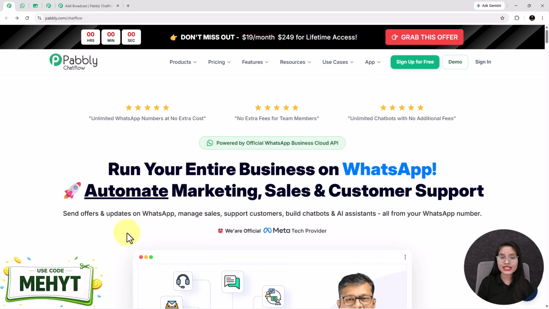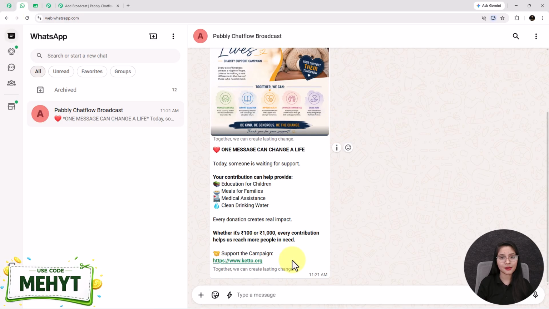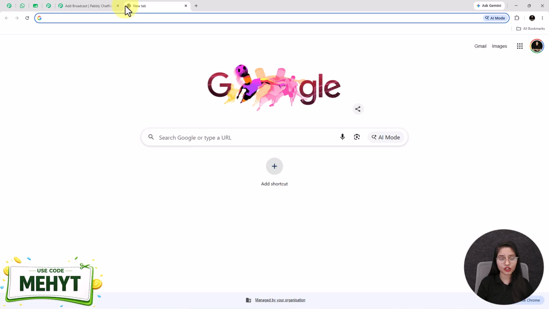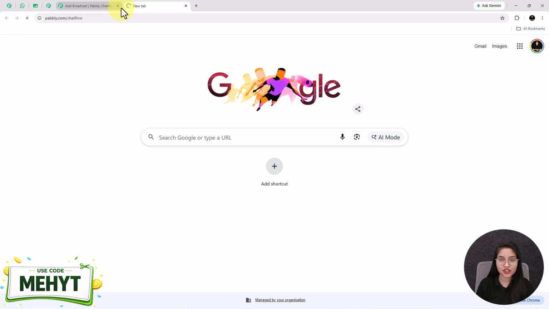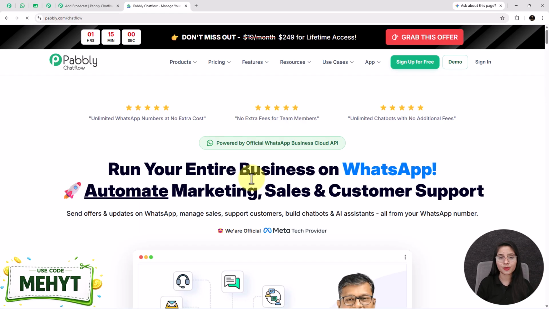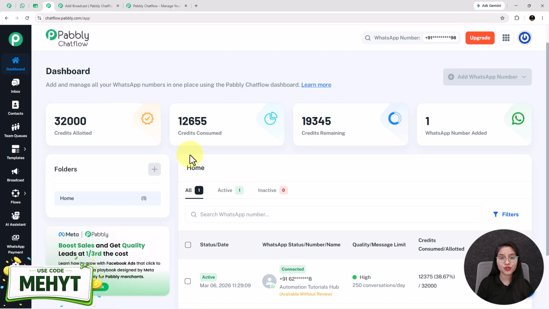Now, without wasting any more time, let's jump straight into the creation of this broadcast setup. Alright, if you are an existing user of Pabbly, that is perfect. But if you are not, then go to pabbly.com/chatflow and complete the sign up process. Once you do this and select the application as Pabbly Chatflow, you will successfully land on the dashboard of Pabbly Chatflow.